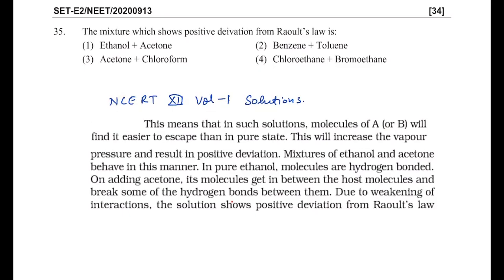In case of acetone and chloroform, hydrogen bonding will be enhanced, so there's negative deviation. Benzene toluene is an ideal solution. So just refer to the paragraph of the NCERT book. This means that in such solutions, molecules A or B will find it easier to escape from the pure state. This will increase the vapor pressure and results in positive deviation. Mixture of ethanol and acetone behaves in this manner. So it is simply positive deviation. Exact copy statement from the NCERT book. So we'll write answer is 1 here.